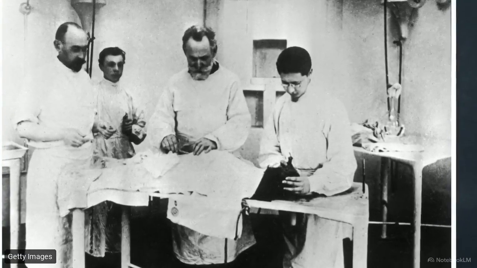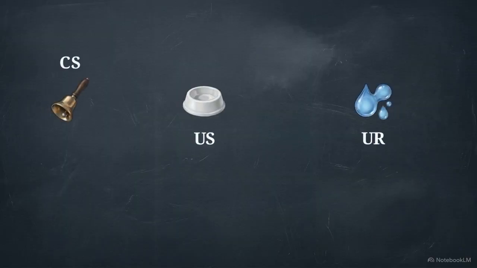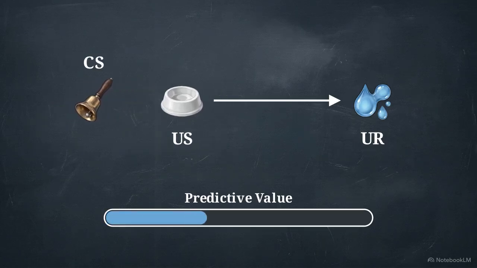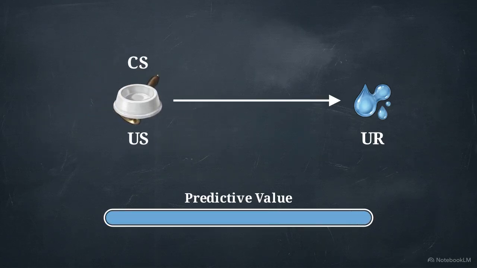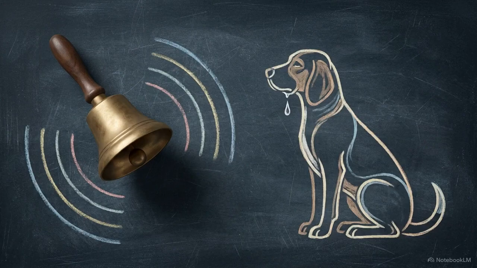A neutral conditioned stimulus, such as a bell, triggers nothing. During a phase called acquisition, the neutral cue and the unconditioned stimulus are repeatedly paired. The neutral cue gradually gains predictive value. After enough pairings, the organism learns the association. The bell alone now elicits a conditioned response.